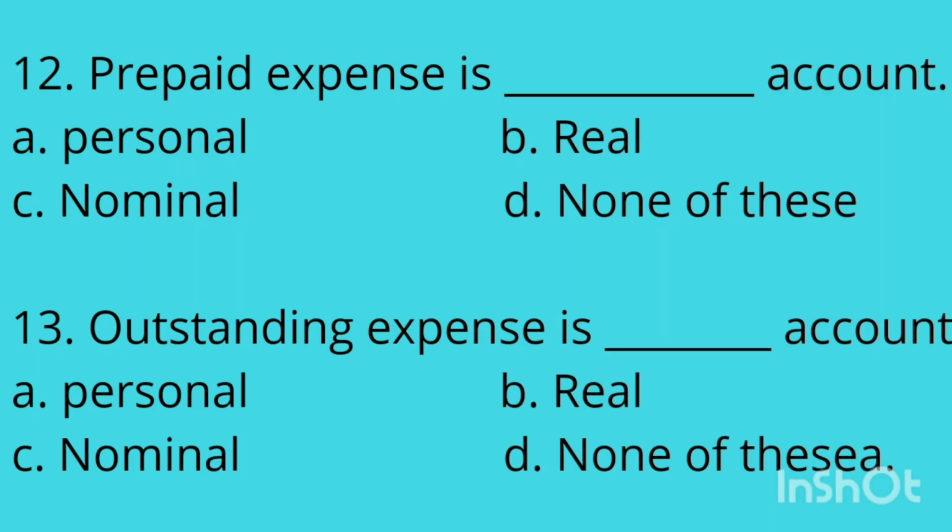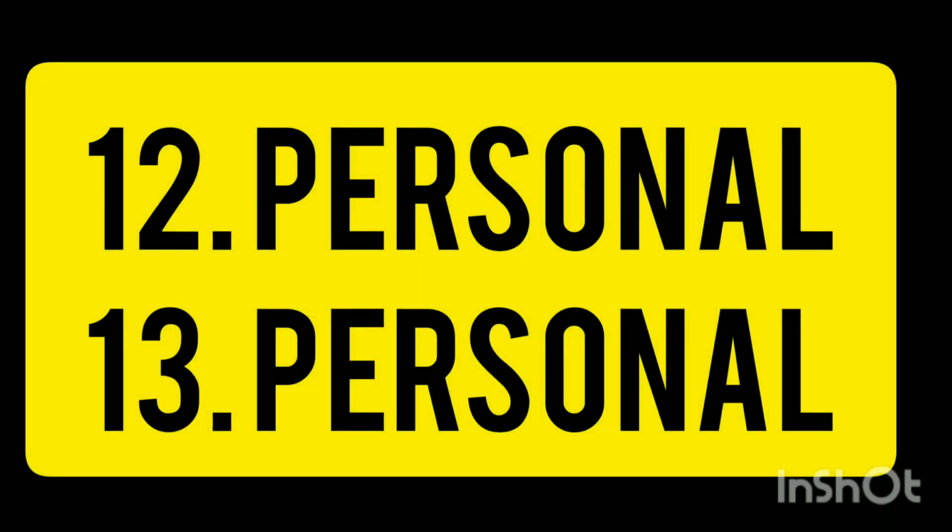Next, prepaid expense is dash account and outstanding expense is dash account. So both these are the representative personal account. So what should be the answer? Prepaid expense is a personal account and outstanding expense is also a personal account. So answer of 12 and 13 would be personal account.